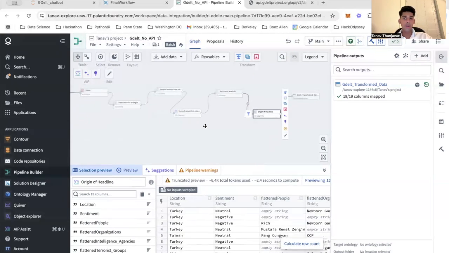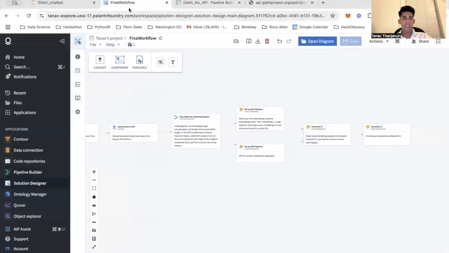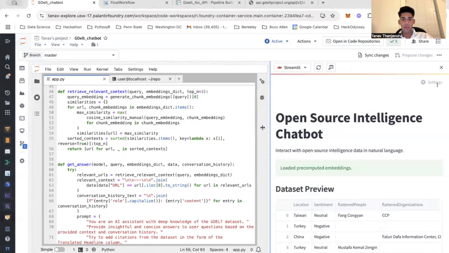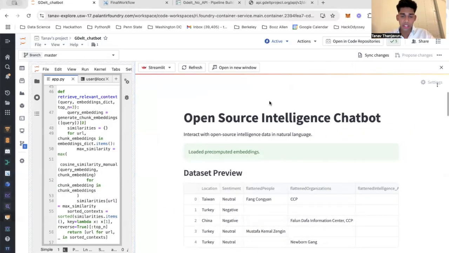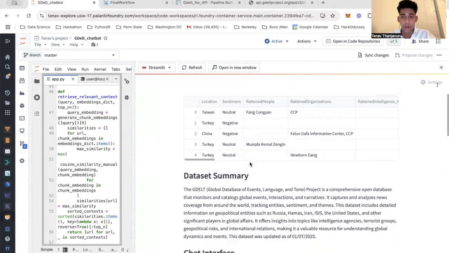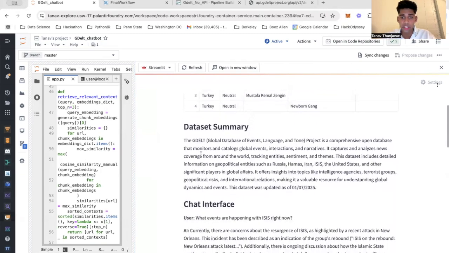So in the final product, what this looks like is the Streamlit UI with the RAG pipeline set up. I pass everything into the RAG pipeline where I use the text-embedding-3-large embedding model from OpenAI and the GPT-4o model from OpenAI, both available in Palantir, and I pass everything to a Streamlit UI. Right here, this is what the final UI looks like. I have the name of it, a little bit of a data set preview, the final data set preview, and just a quick summary.